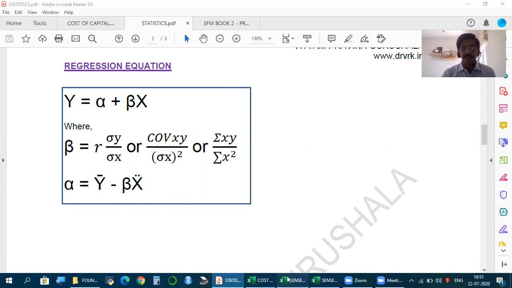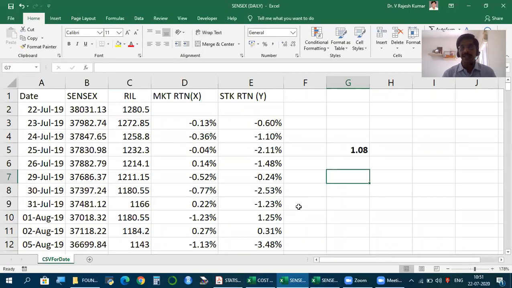As an example, we have taken this, and in reality, this is what will be done. Since we need the relation between market and stock, we take market data and stock data. What data? Sensex or any index values and stock prices, at least for a 1 year period, usually 1 year of daily prices. To find Rm, we took yearly data. To find beta, we normally take daily data, or whatever data is given to us, we go with that data. But it is not prices that we need. With the change in market, what will be the change? Change is nothing but return. So what we need is not Sensex values and stock prices, but the return.